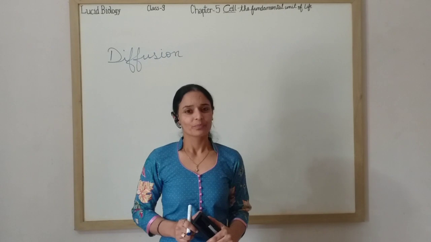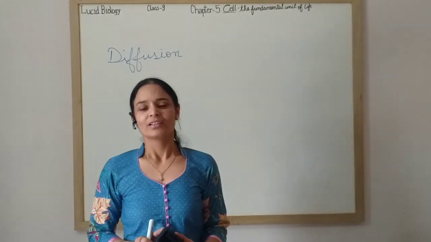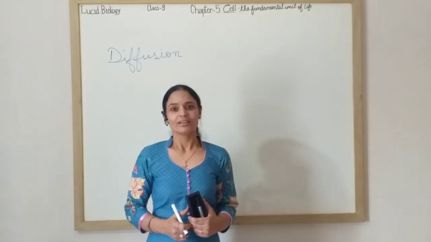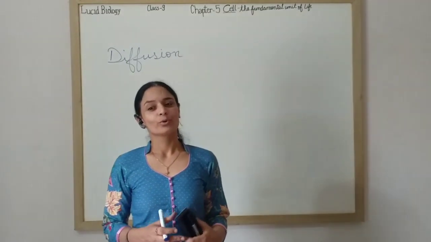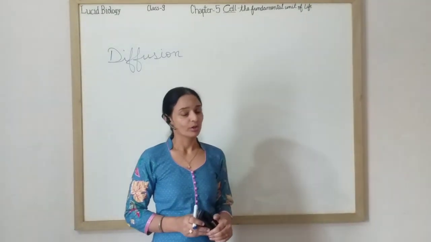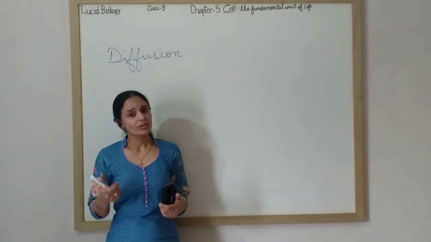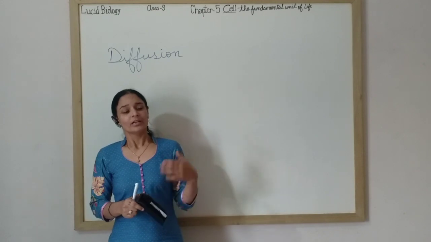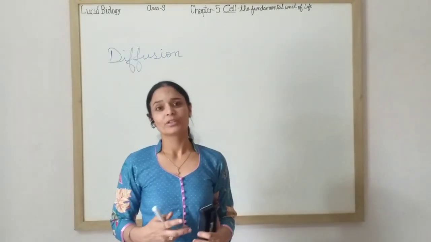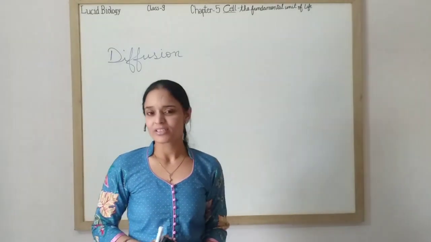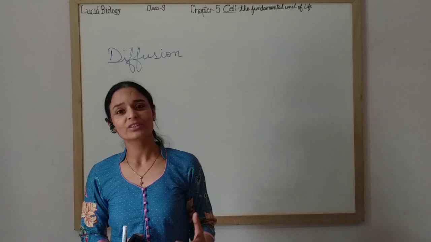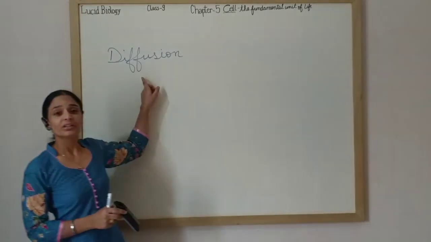I would like to ask you, have you ever noticed during recess period when all your friends open their tiffin, you get the fragrance of that food though you're sitting in the opposite corner of the class? How is this happening? Or if I open a bottle of perfume here, if you're sitting in the opposite corner of this room, you will be able to smell the fragrance of that perfume. How is this happening? The process involved in the spread of this fragrance is called diffusion.